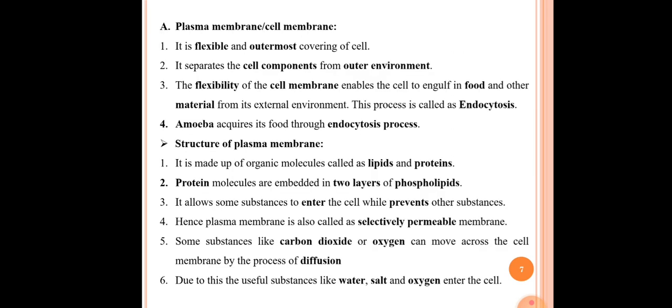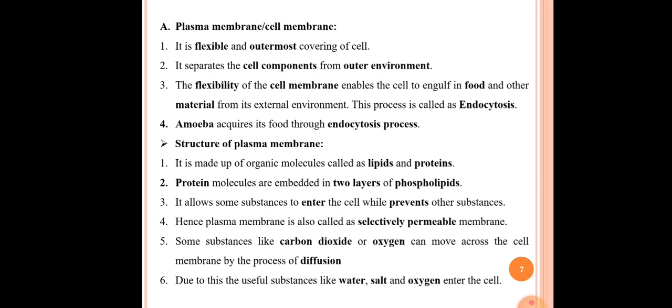Our next point is we'll discuss all the different parts of cells in detail. See the first part of the cell, that is plasma membrane. Plasma membrane is also called cell membrane. The first point is it is the flexible and outermost covering of the cell. The second point is it separates the cell components from the outer environment. Because of the plasma membrane, the cell components are separated from the outer environment. The third point here is the flexibility of the cell membrane enables the cell to engulf food and other material from its external environment.